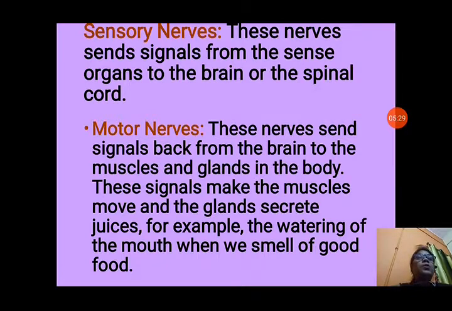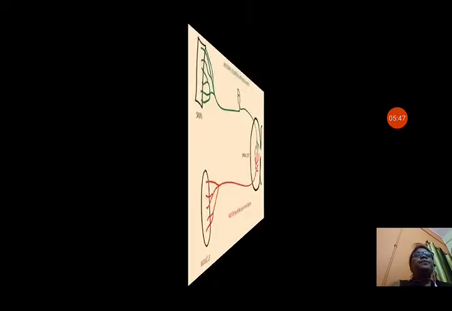For example, the watering of the mouth when we smell good food. When the smell of good food comes, our mouth waters. This watering of the mouth is secreted by a gland, and the order comes from the motor nerves. Some motor nerves bring the order to give this response.